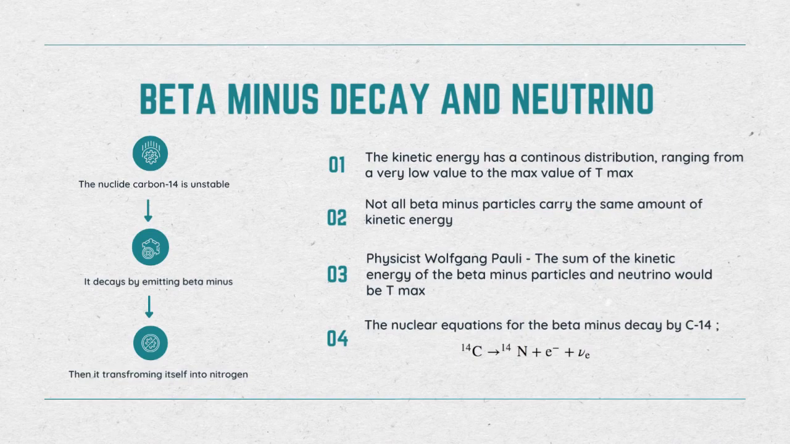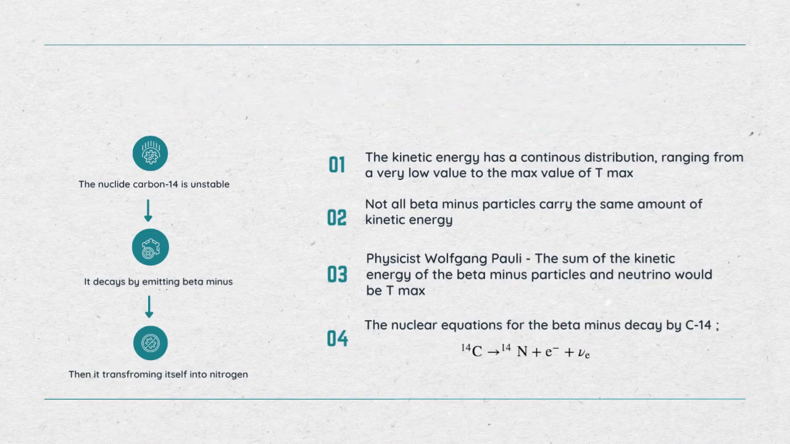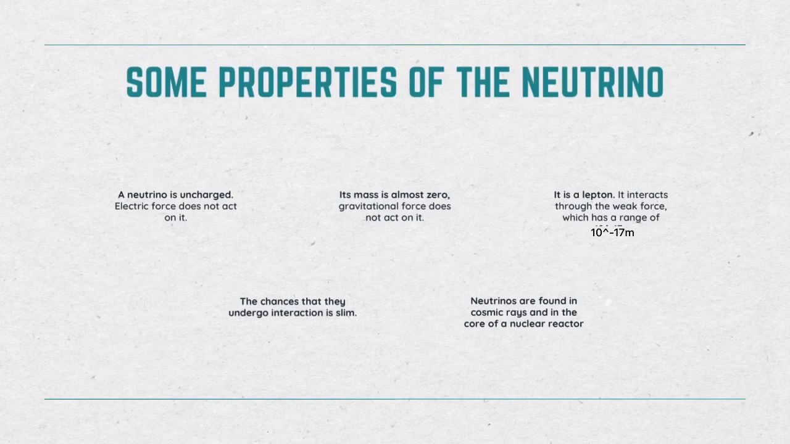The physicist Wolfgang Pauli suggested that another particle was emitted at the same time together with the beta-minus particle during a beta-minus decay. So, the sum of the kinetic energy of the two particles will be Tmax. The nuclear equation for the beta-minus decay of carbon-14 is shown down below. The last subtopic in this video is some properties of the neutrino.